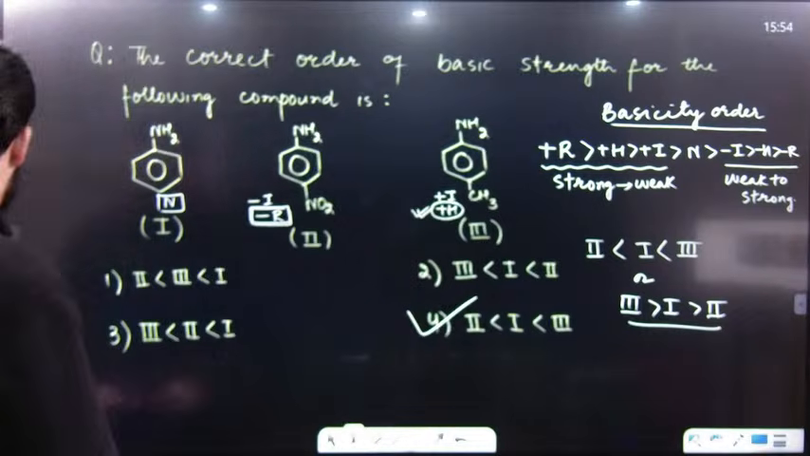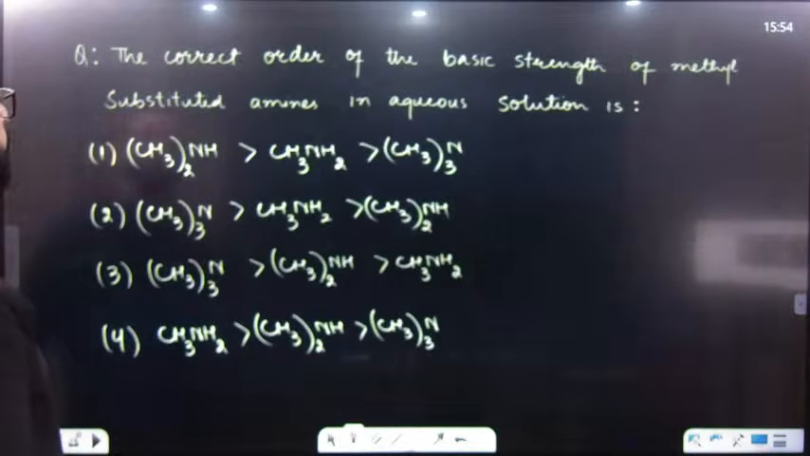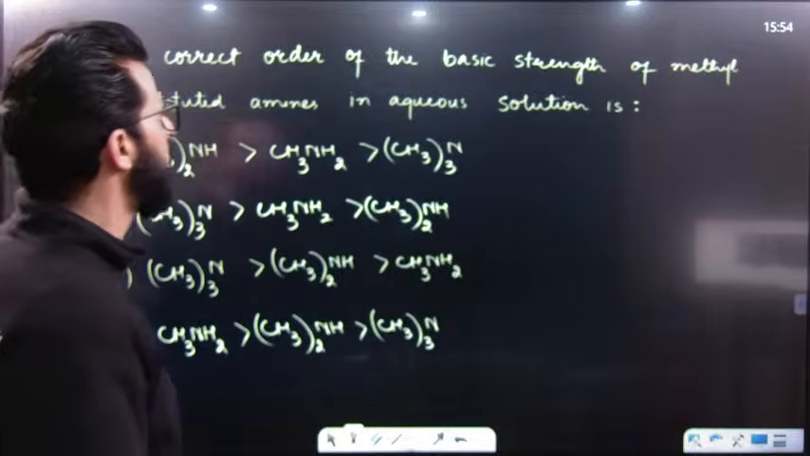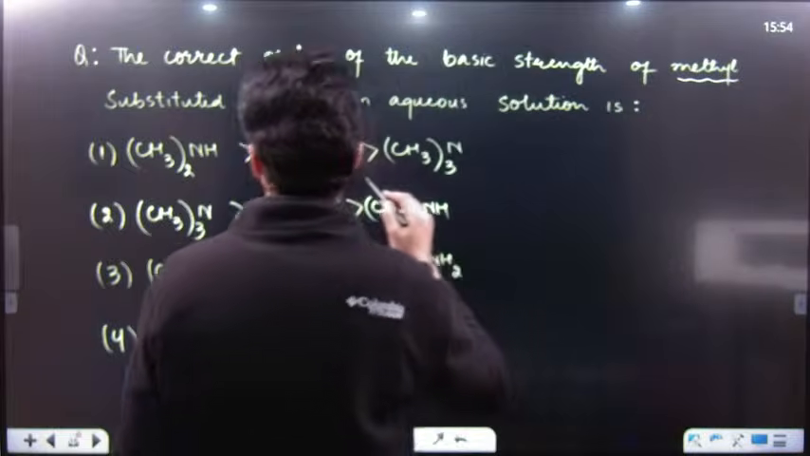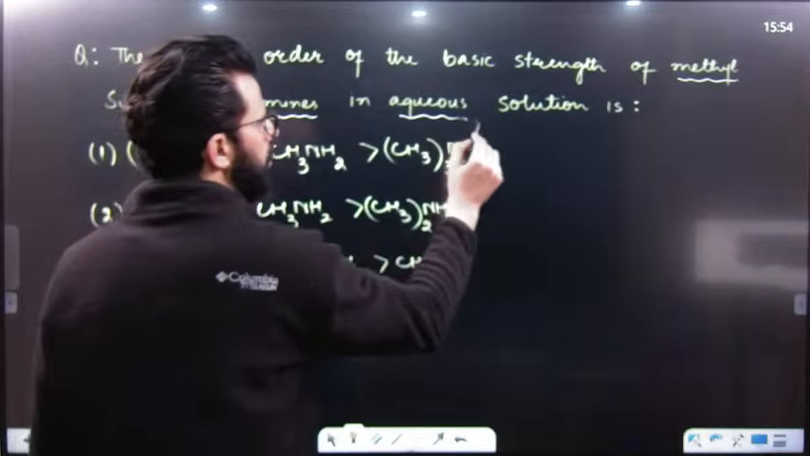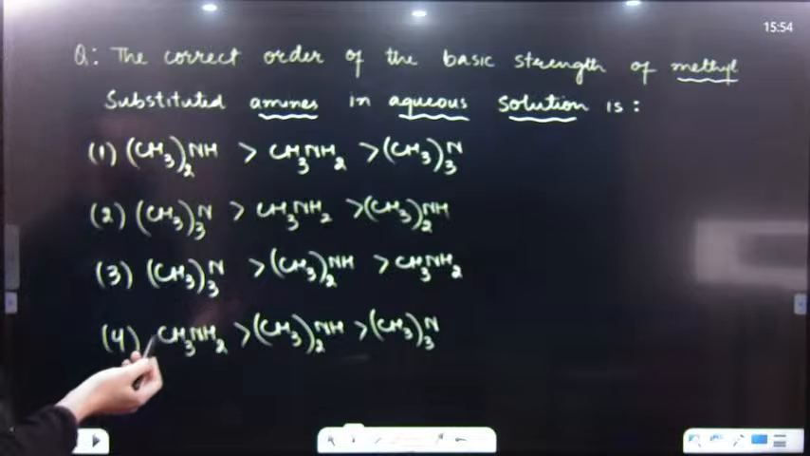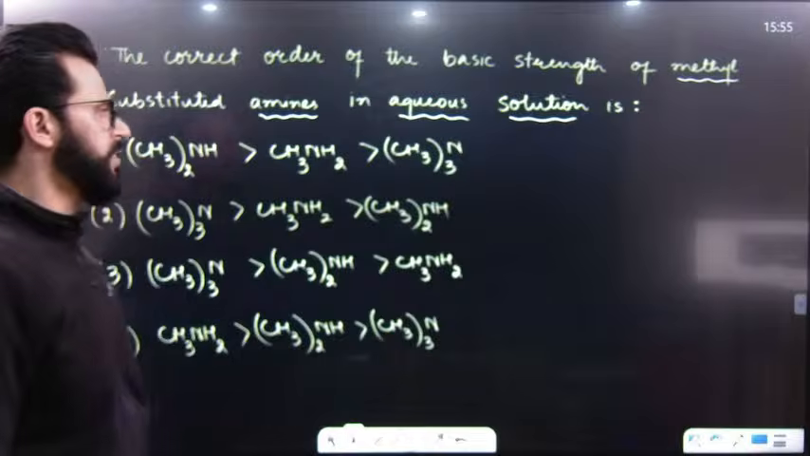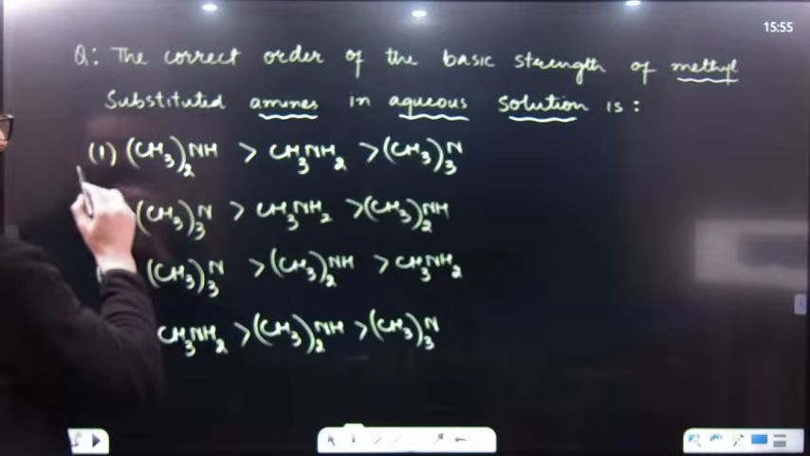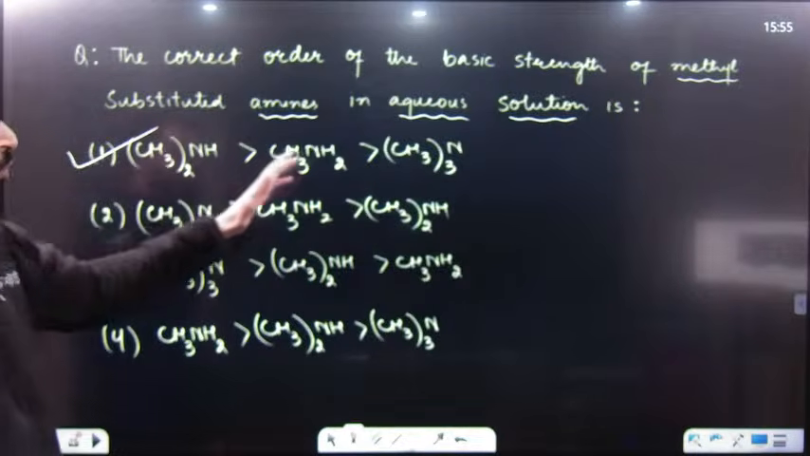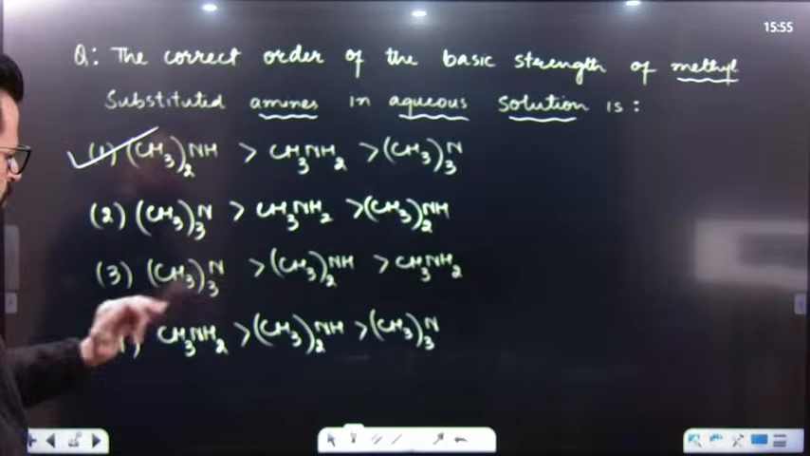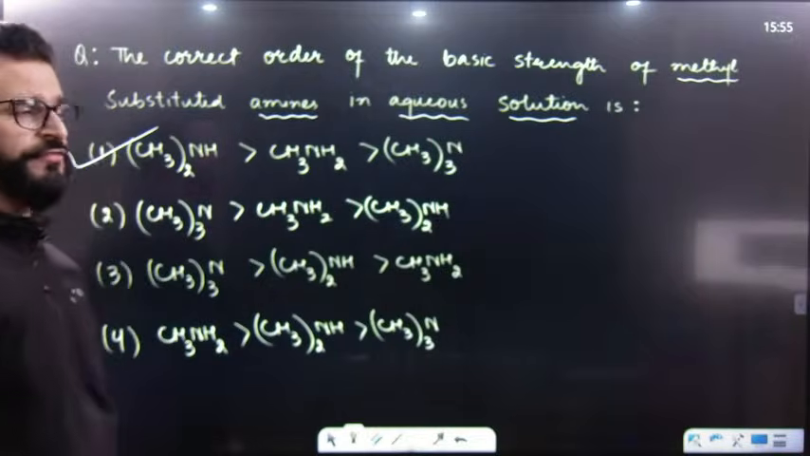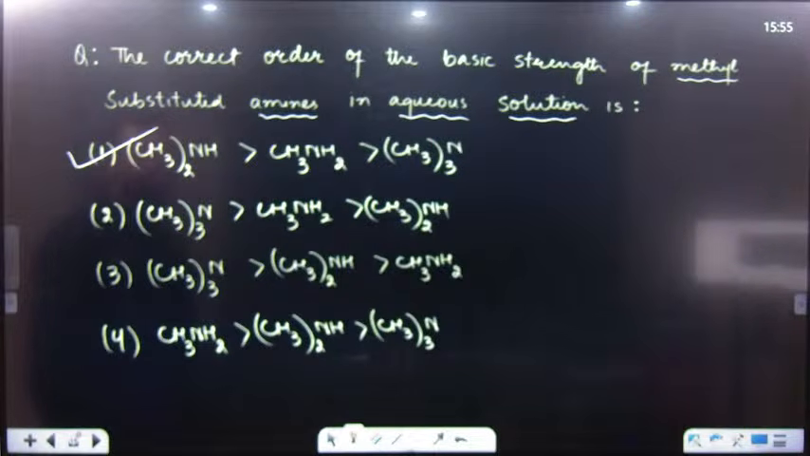After that, we are having another question, and the question is the correct order of basic strength of methyl substituted amine in aqueous solution. We have discussed this a few minutes ago. So it will be simply 2 degree, then 1 degree, and then 3 degree. So this will be the answer. So it is 2, 1 and 3 in aqueous solution, if R is methyl, if the amine is methyl substituted.